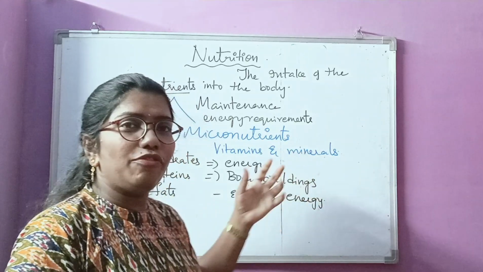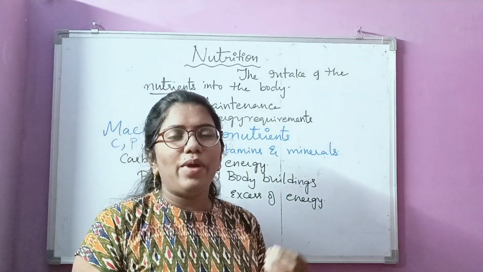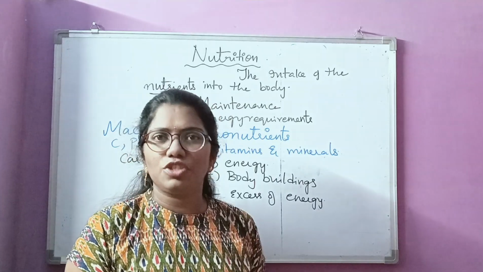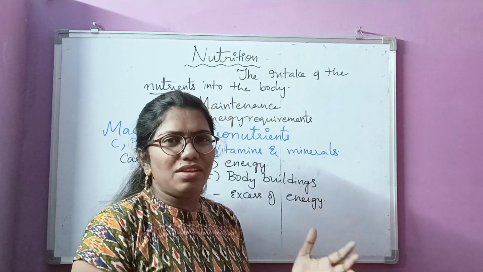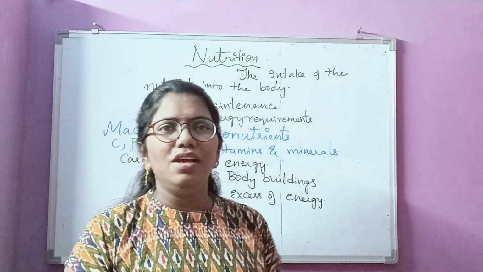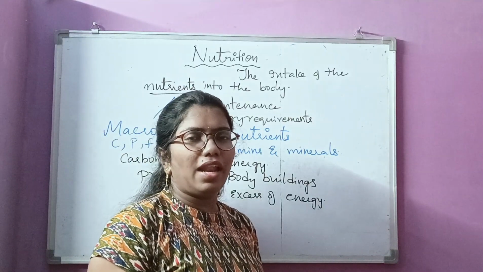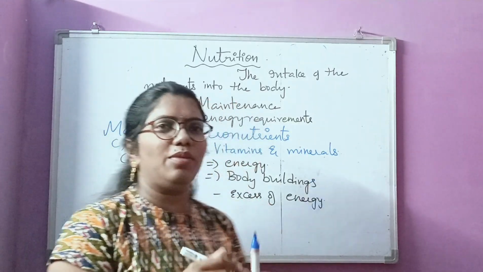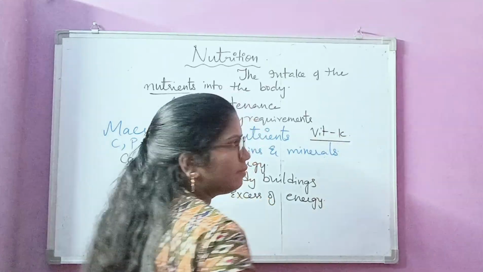Citrus fruits are rich in vitamin C, and if you don't take them, it can lead to scurvy, with bleeding around the gums. If vitamins are not taken in an appropriate amount, they may cause deficiency diseases. For example, if vitamin K is absent, blood clotting is delayed.